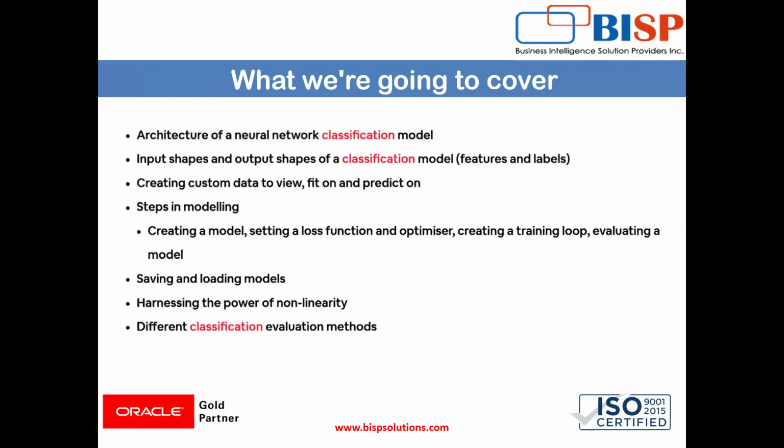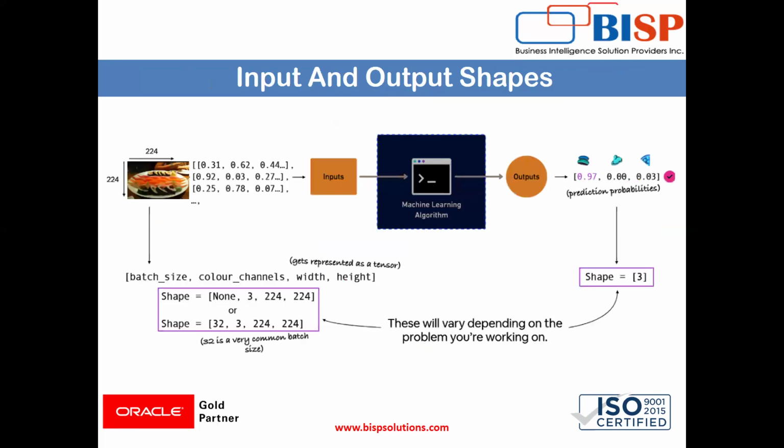Now what we are going to cover is the architecture of neural network classification models, the steps of modeling, and different classification evaluation methods. All these we will cover one by one. Right now I'm skipping this slide. Now see here, input and output shapes. I'm just giving you an example of this, as we have learned about tensors recently. In my last videos, I have already explained tensors. A tensor is a type of array.